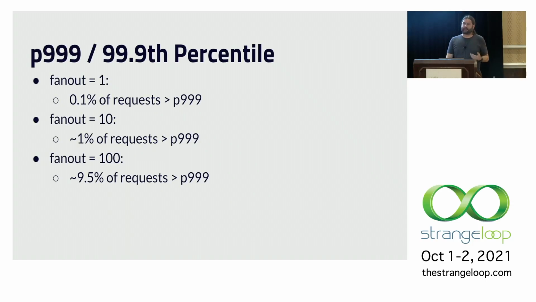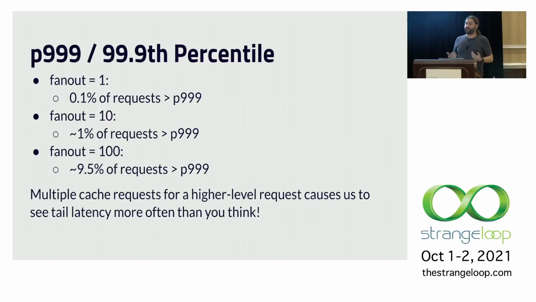And fanouts this large aren't really that uncommon if you think about something like loading a home timeline or something like that. There's a lot of data that you need to get. So the lesson here is that the tail latencies appear a lot more often than you would think. Fan out this wide isn't unusual, and so we do care about latencies way out into the tail.